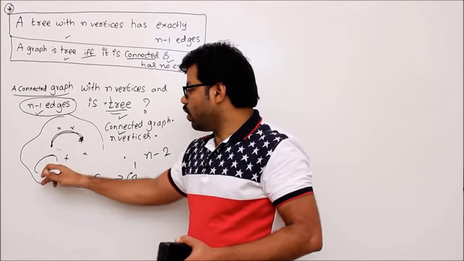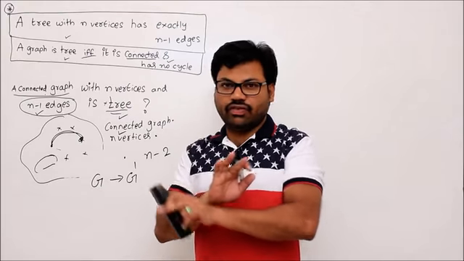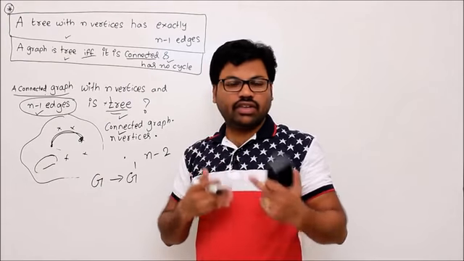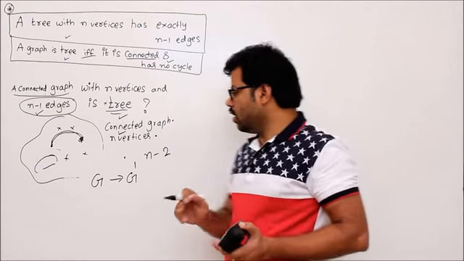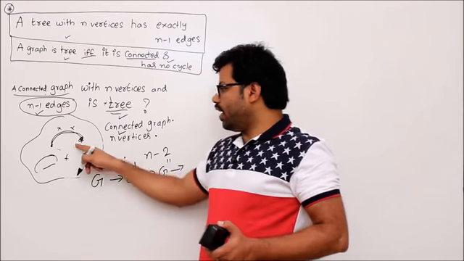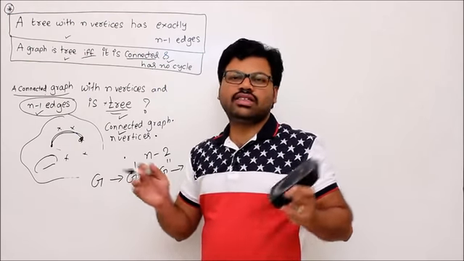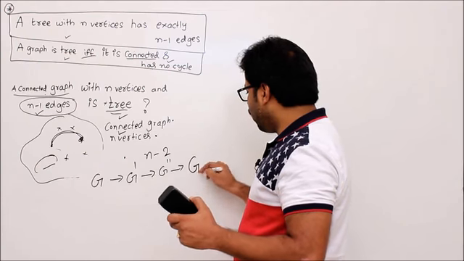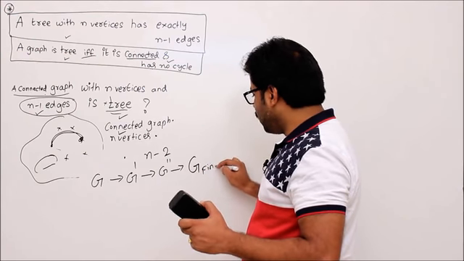Okay, but whenever you remove an edge on a cycle, that will not disconnect the graph. Already we have studied it in connectedness, right? So that's why you form G double dash. In that way, remove every edge on cycles and remove all the cycles. Then you form a graph which is a final graph, let's say G final.